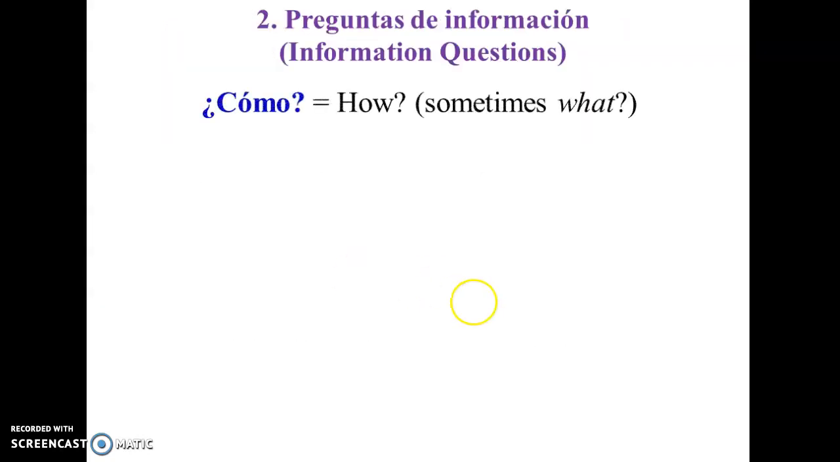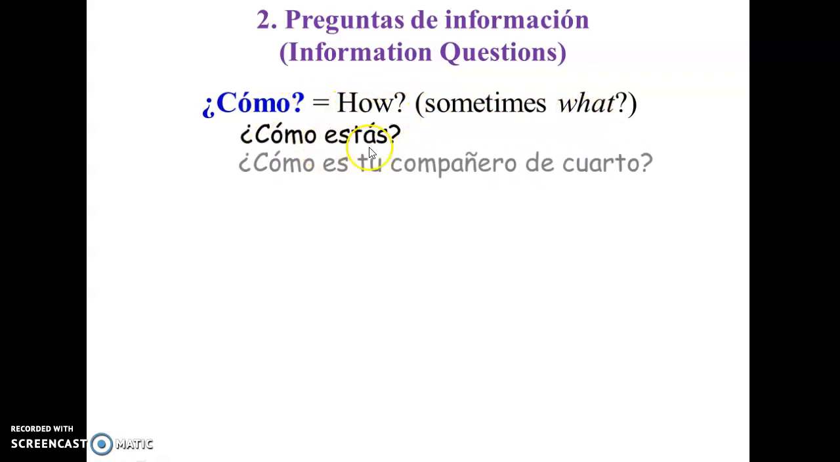The other group is when we need information. We're not confirming, we need more information. This is a question that will require information from the person we're talking to. There are several interrogative words that we are going to use to get this information. ¿Cómo? That's how, sometimes what. ¿Cómo estás? ¿Cómo es tu compañero de cuarto? So we want to know how this person is doing.